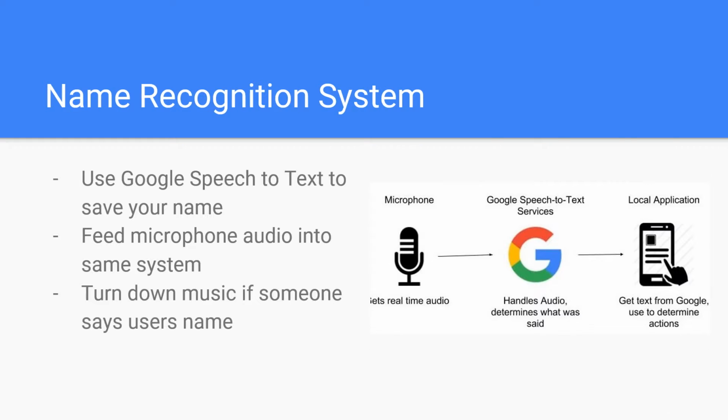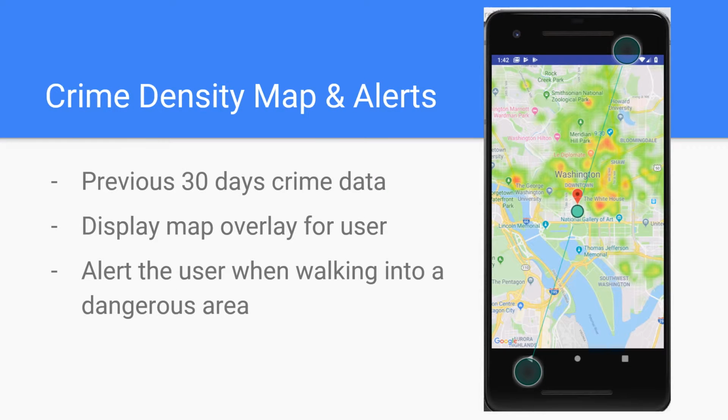For crime density alerts, we gather crime data from the previous 30 days. Then we calculate densities and display this to users with a live map. Using location services, we can warn the user when walking into an area with higher than average crime density.